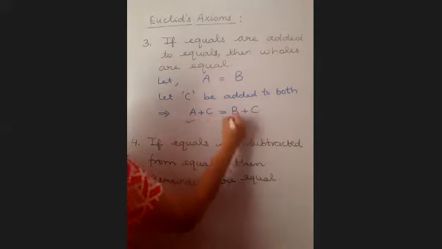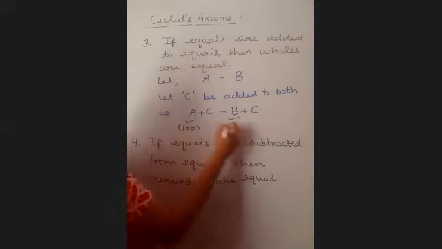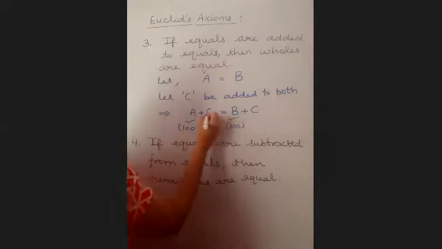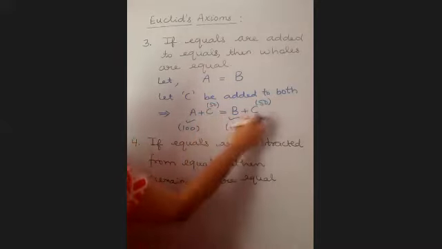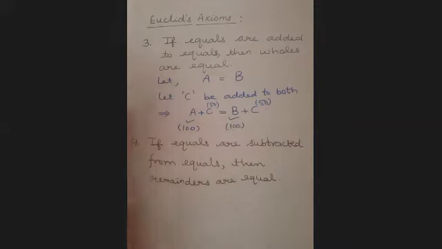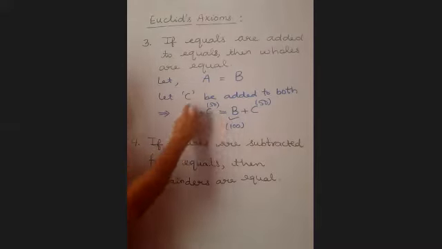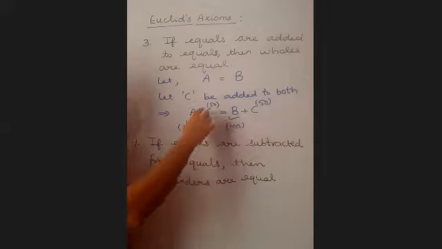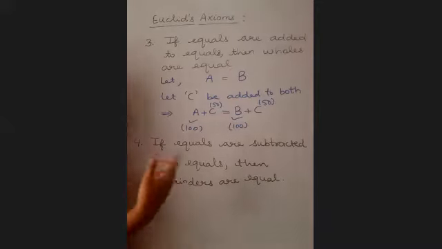So since A and B were already equal, suppose it is the 100 rupees that you had, and 50 more given to both of you. Will you still have an equal amount of money now? Yes, ma'am. That is what it means by saying if equals are added to equals, then wholes are equal. So A plus C will also be equal to B plus C.